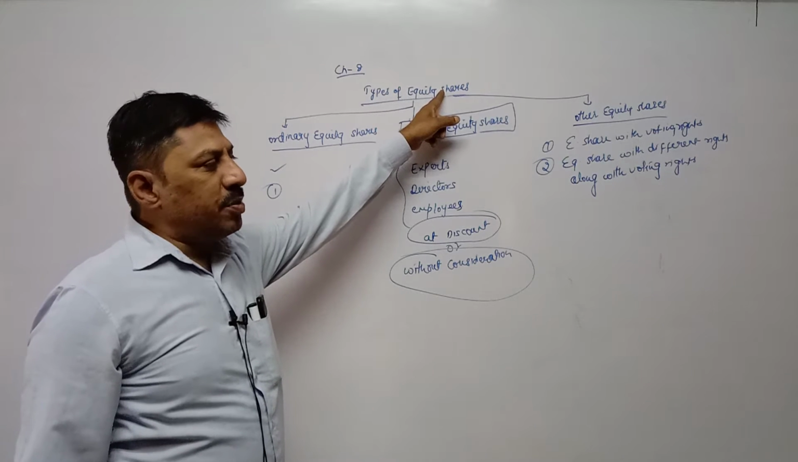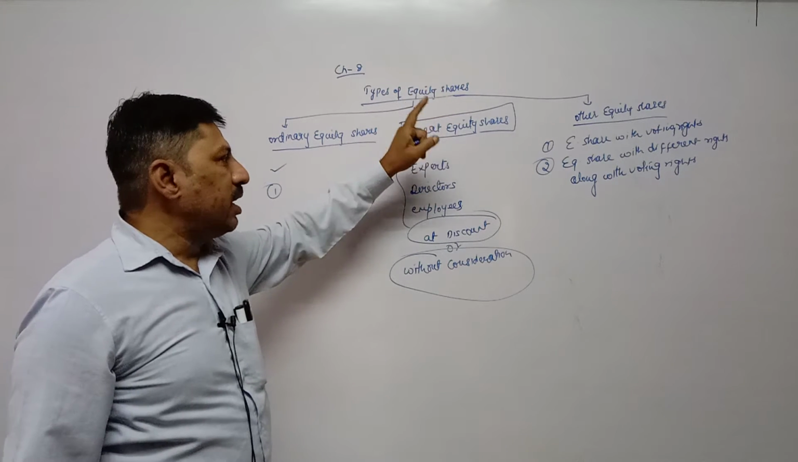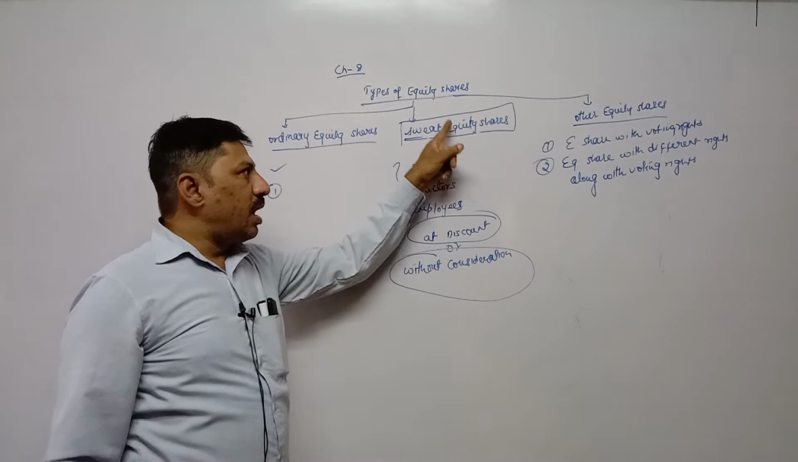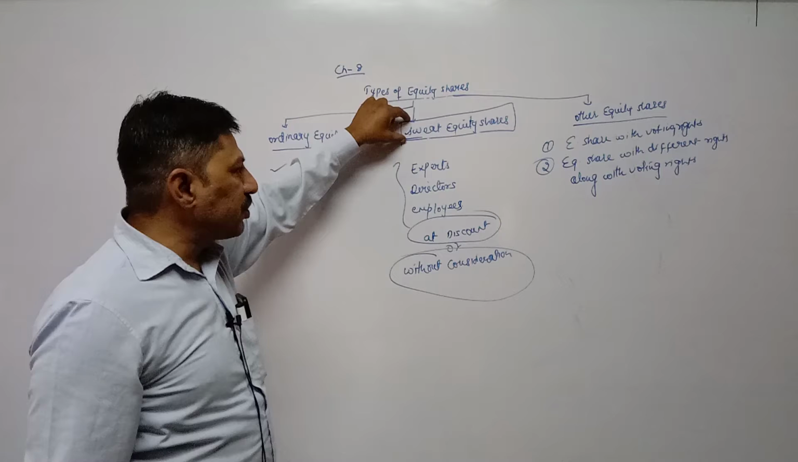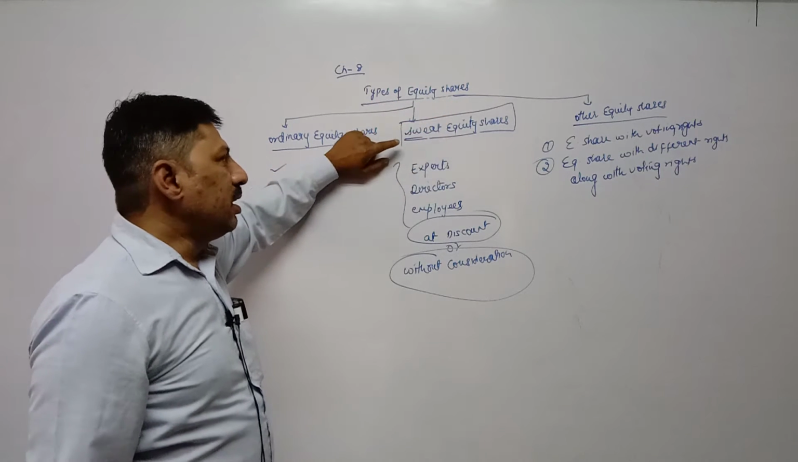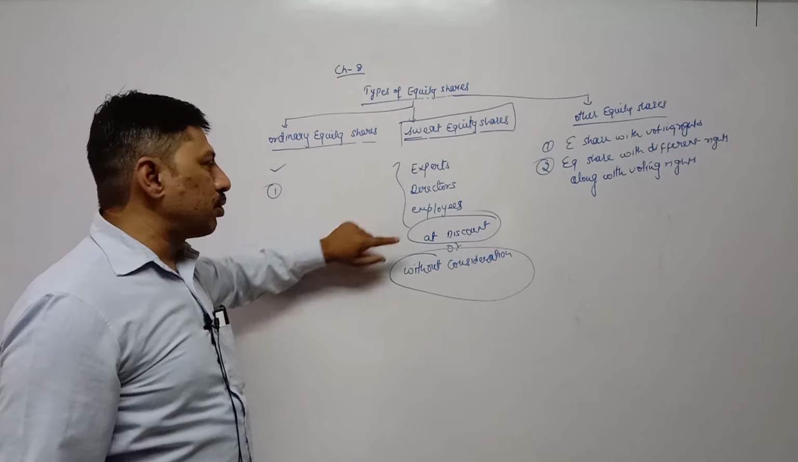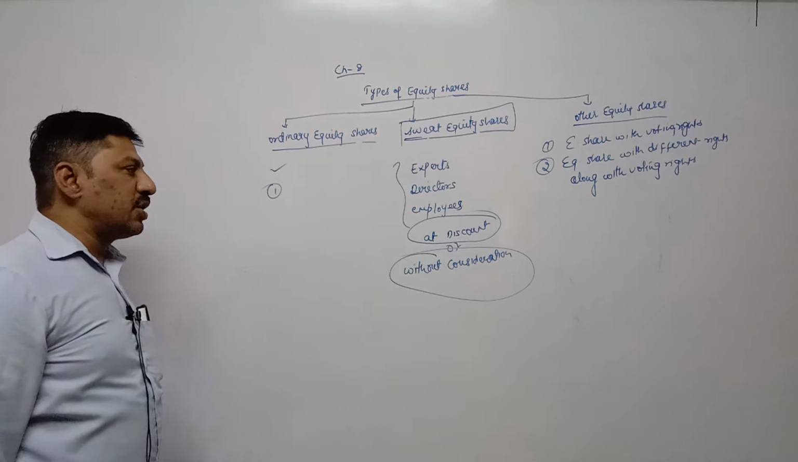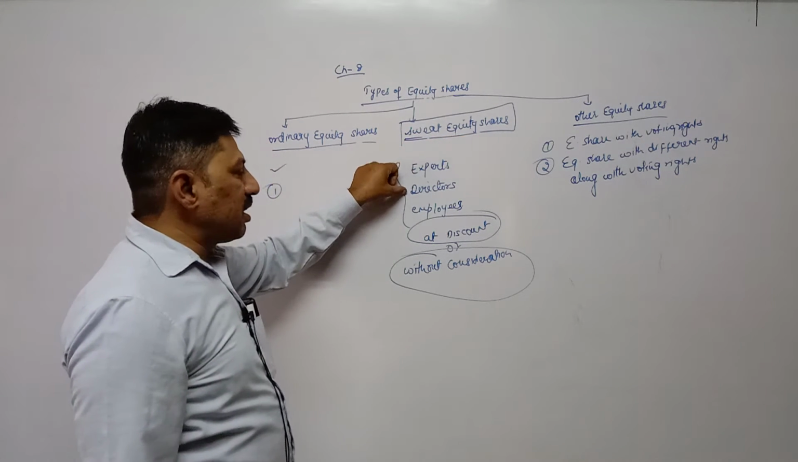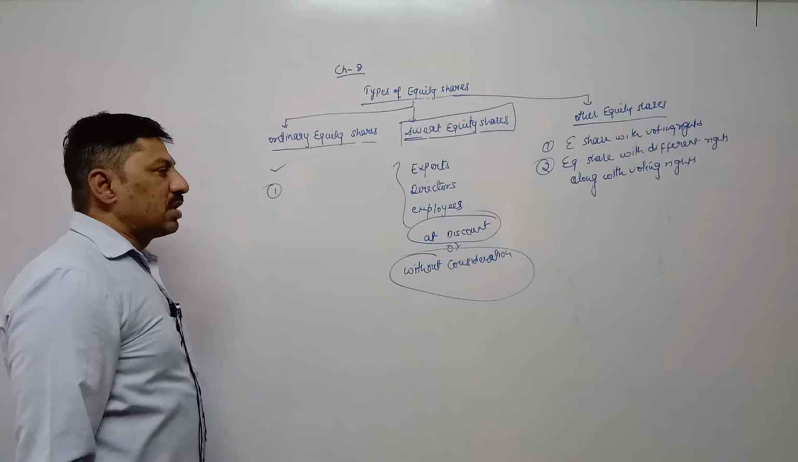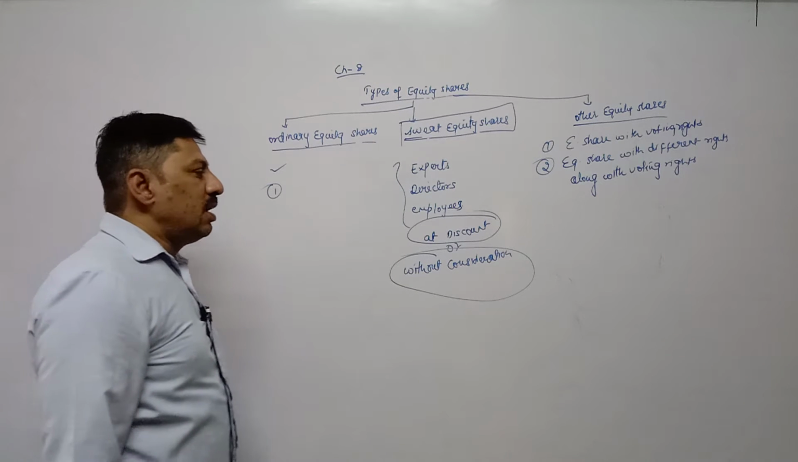Equity shares cannot be issued at a discount. Only if equity shares are in the category of sweat equity shares can they be issued at a discount. So to whom are sweat equity shares issued? They are issued to experts, directors or employees for their hard work and valuable services.